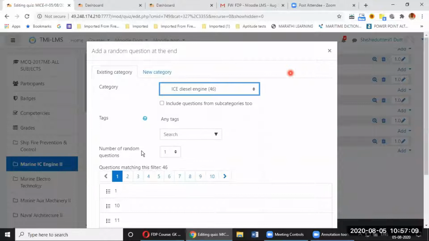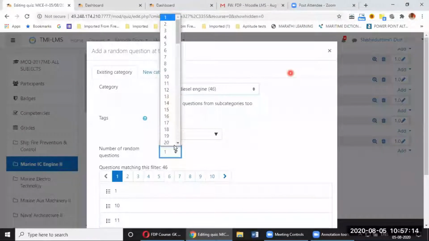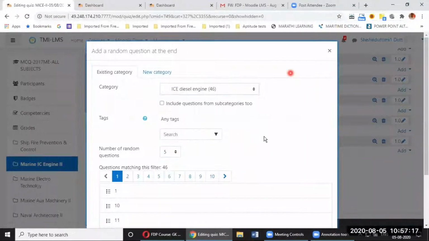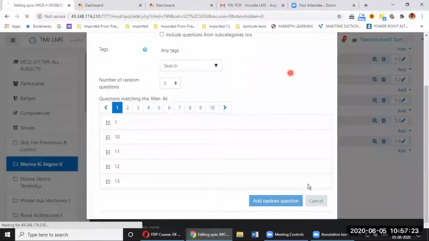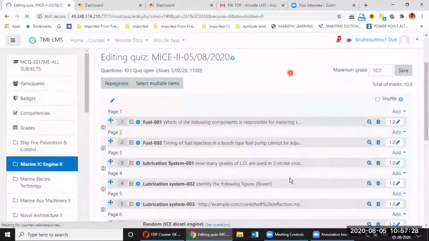And what I'll do is number of random questions to be selected, as you can see. So I will make it 5. I don't have to worry which questions are getting selected, and I'll say add random questions. So remember, when I say 5 random questions, these 5 questions will be different for all the students, randomly selected every time when the student is answering. So it can be randomly selected for that instance. It doesn't remain static, it remains dynamic. So from 46 questions, different questions are coming to different students at the same time, even if they are answering those questions.